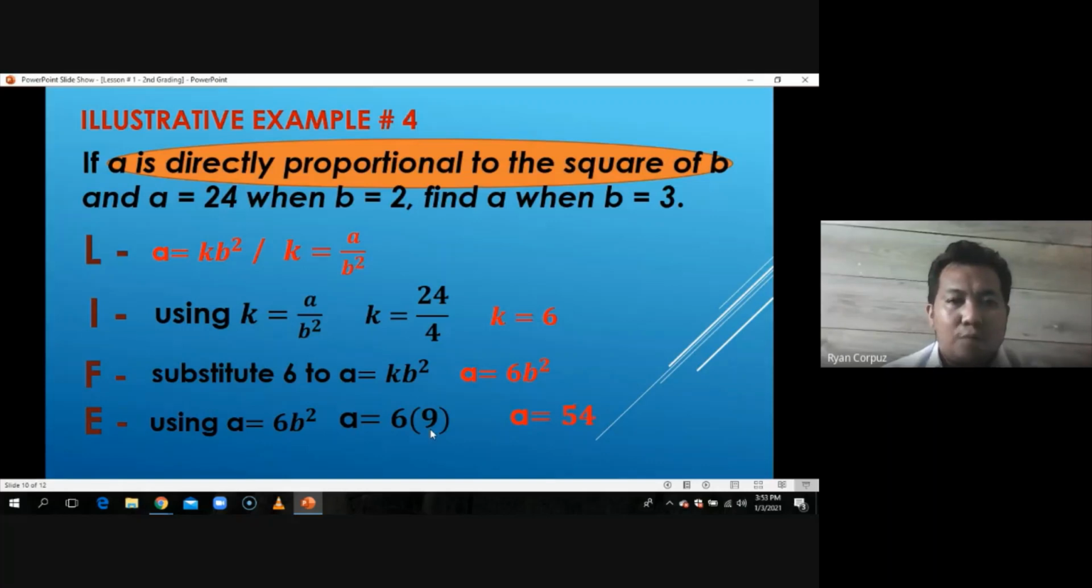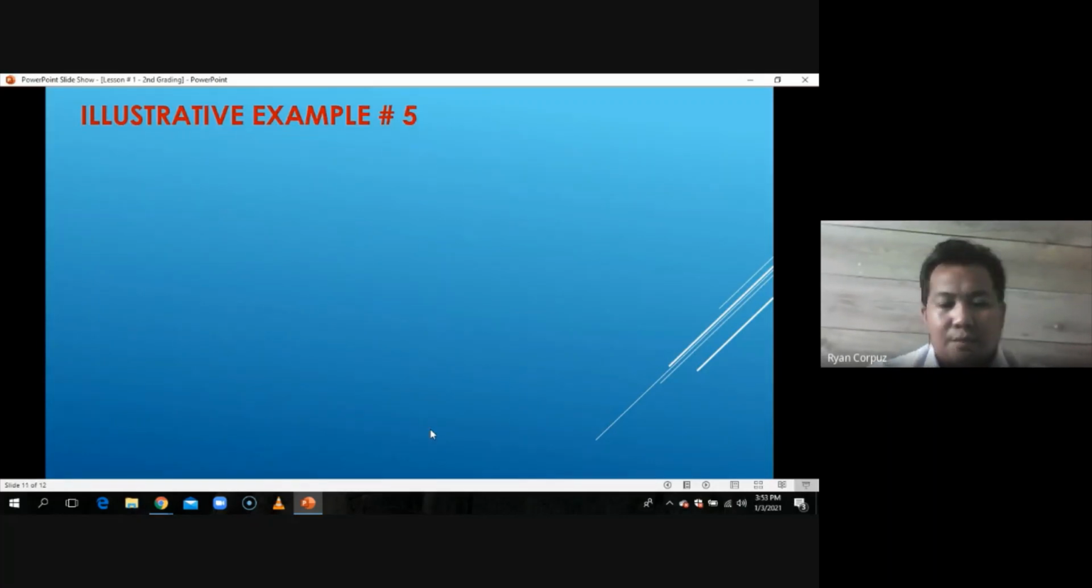So hopefully nakuha na natin yon. Let's find out if there's another example. So para mas maintindihan nyo na mas mabuti, the more examples you answer, the more na mas nalalaman natin on how we are going to solve a certain problem.